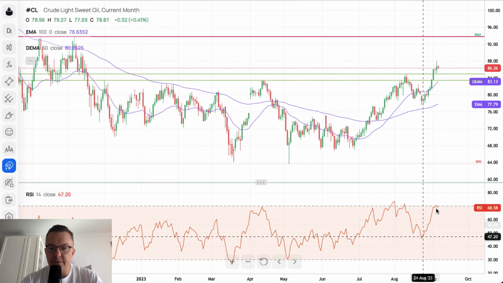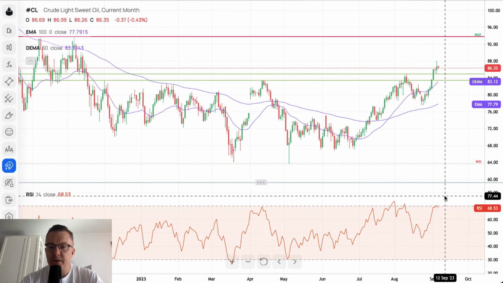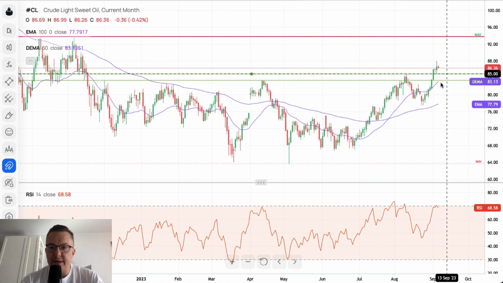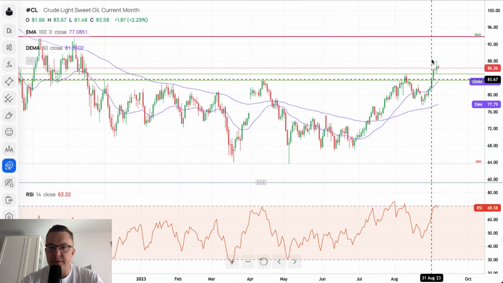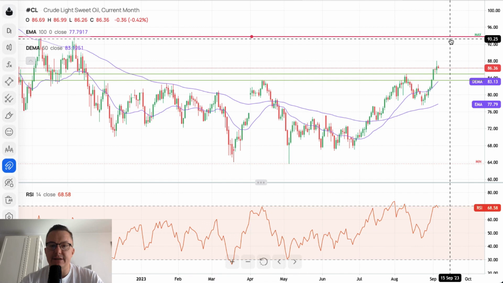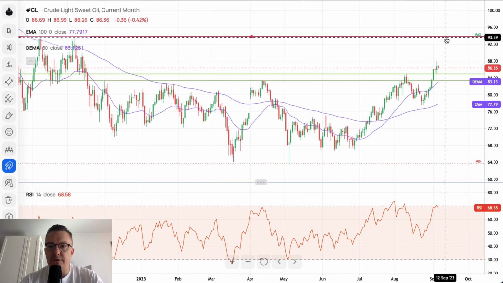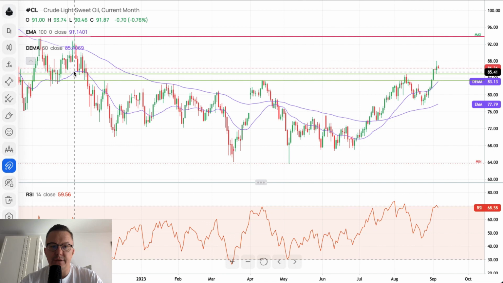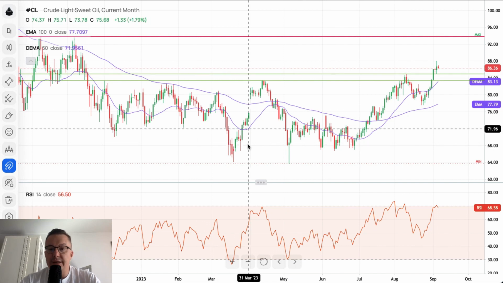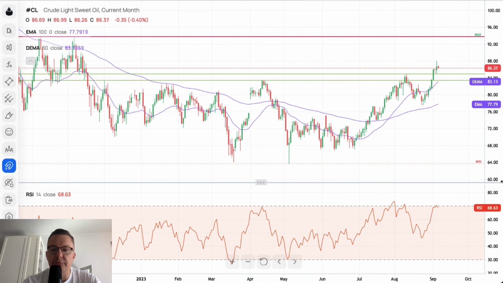Nevertheless, maybe not within this wave up, not within this cycle up, but maybe we need some kind of a pause, some kind of a pullback here, and then there is a chance for the crude oil to go even towards the 93.74. All right, so crude oil is bullish. The outlook remains bullish on the crude oil.